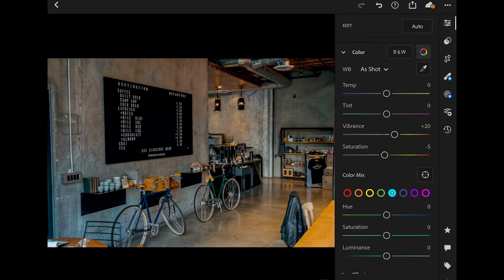Next go to aqua. Saturation to -50. Go to blue. Saturation to -50. Luminance to -20.